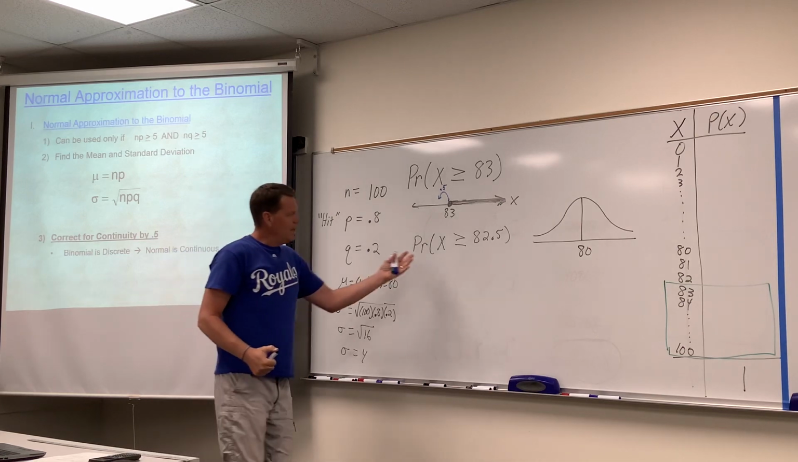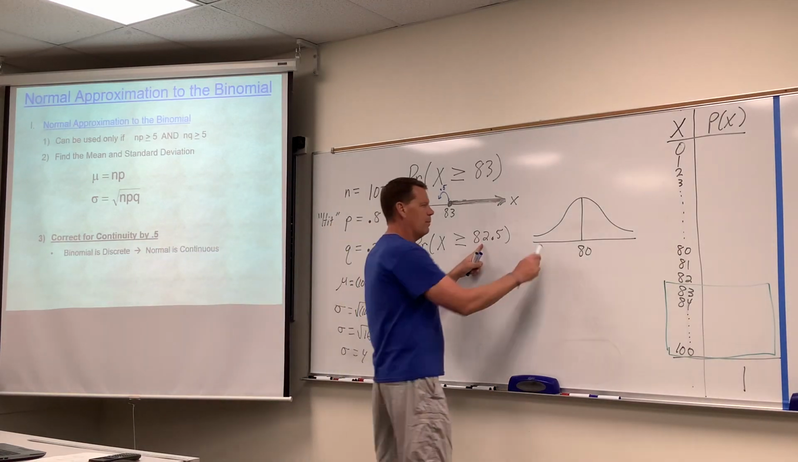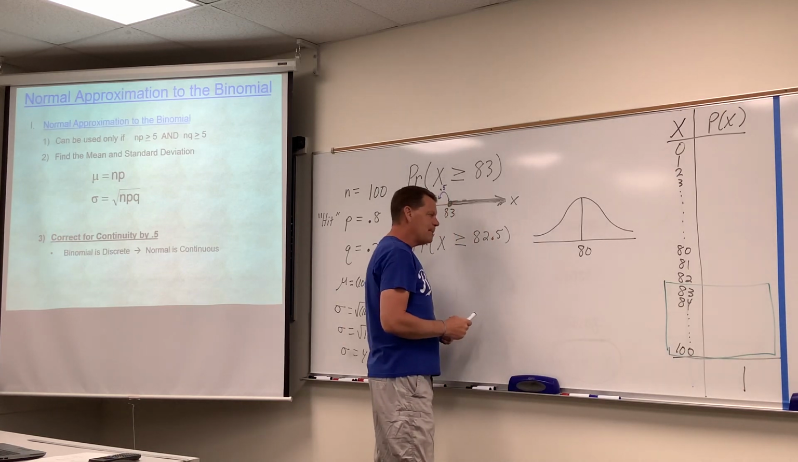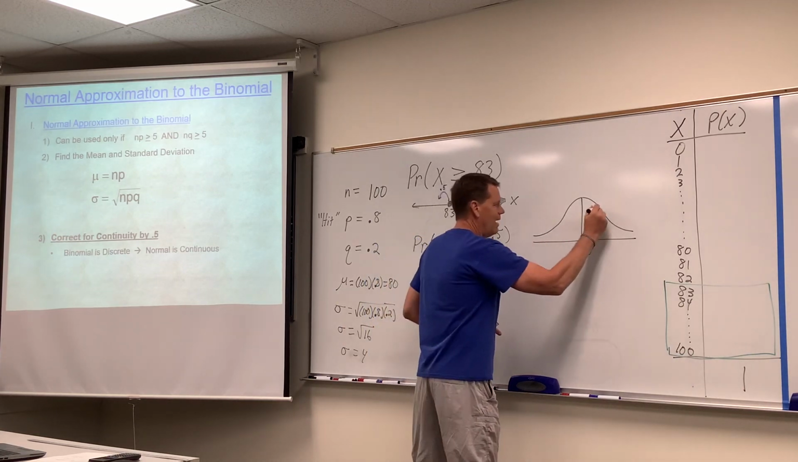The rest of the question now should be familiar to us. We have a variable called x. We've got our bell curve as established earlier. We have the fact that the mean is 80. All right, so we put that 82.5 on the picture.